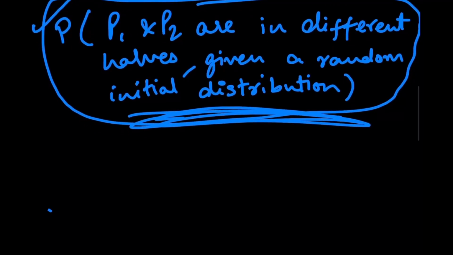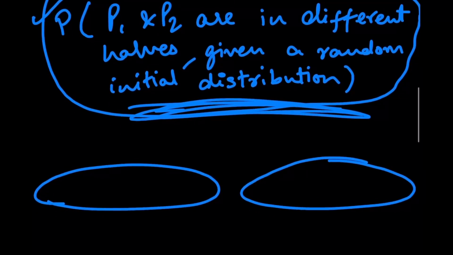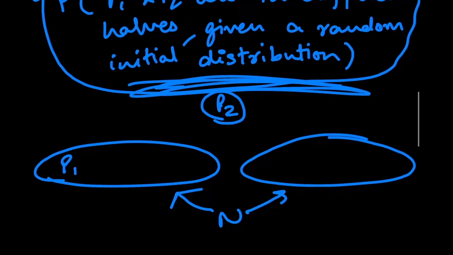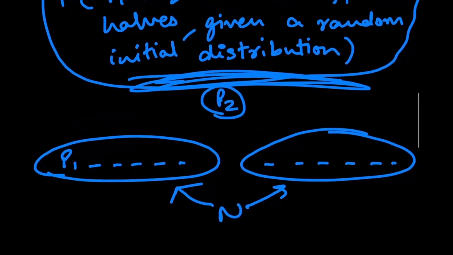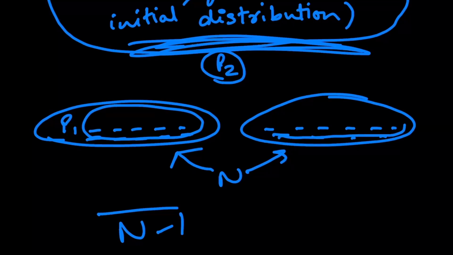Now, if you think about it, let's just make two halves first. The n players are to be distributed among these n/2 groups for the initial distribution. So let's just give P1 any one random half for now. Now, talking about P2, P2 could go in any of these n-1 remaining slots. So the total number of possible slots or positions that P2 can take up is n-1, since there are n/2 - 1 slots here and n/2 slots here.